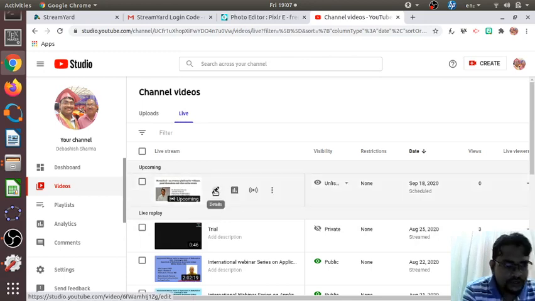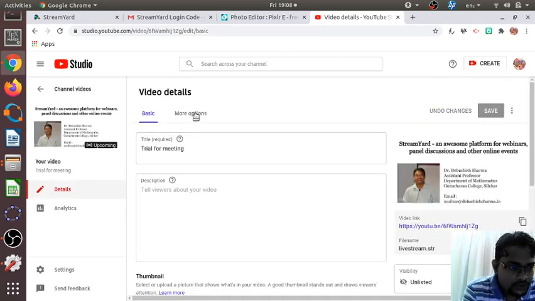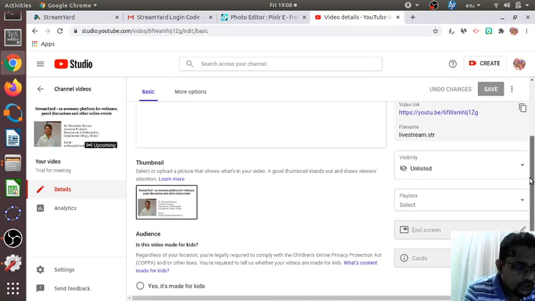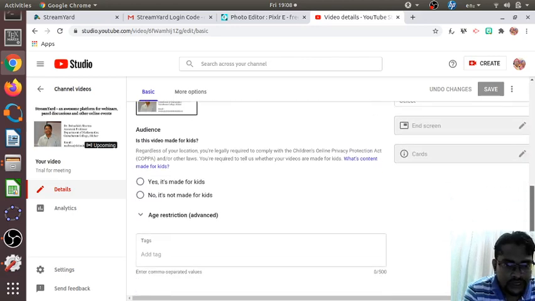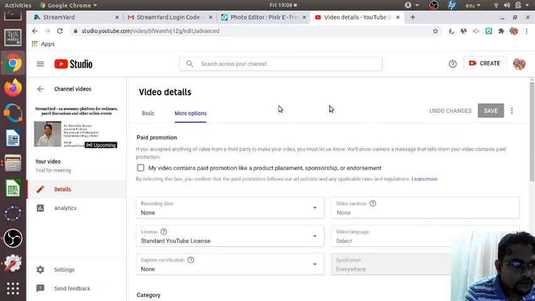Just click on this details option, then you will have several options here. This is the thumbnail option, is it made for kids and all. Then you go to this more options.